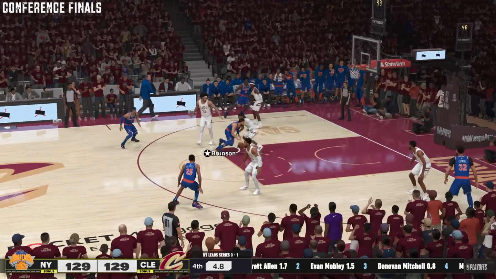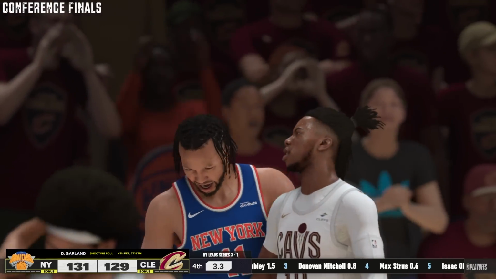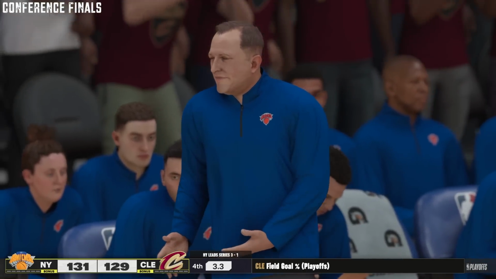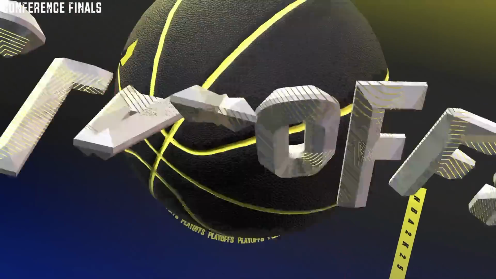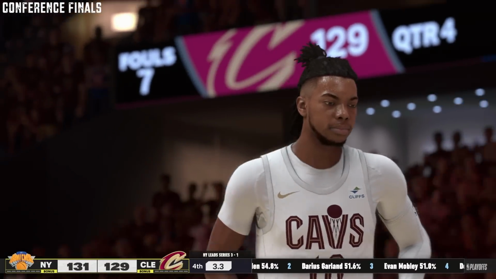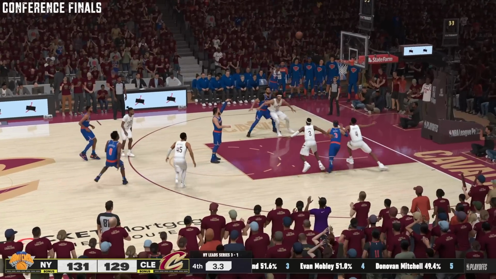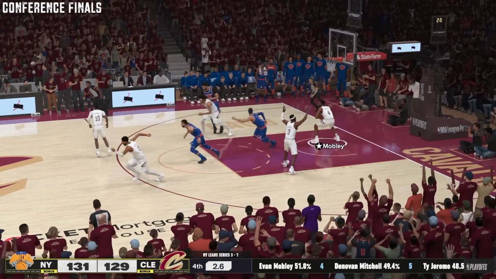Brunson gets in the paint. Rolling on him. Brunson puts it up and in. Plus the foul. Bully ball for Jalen Brunson. And that could be the series. A huge foul on Garland. It doesn't even matter though because he made the basket. And he will go to the free throw line to make it a 3-point game. Cleveland no timeouts. As Brunson's free throw rims out.